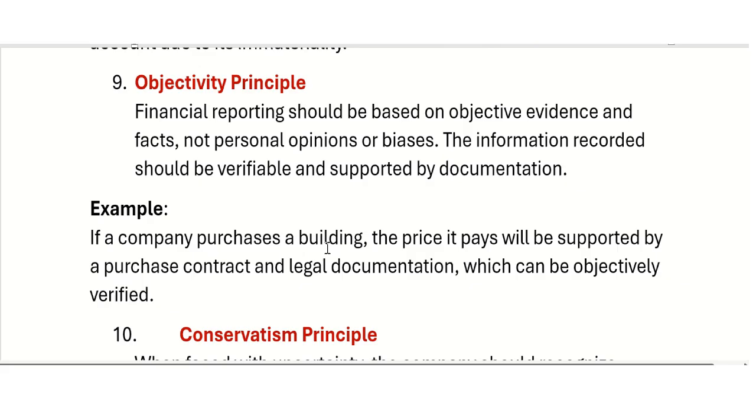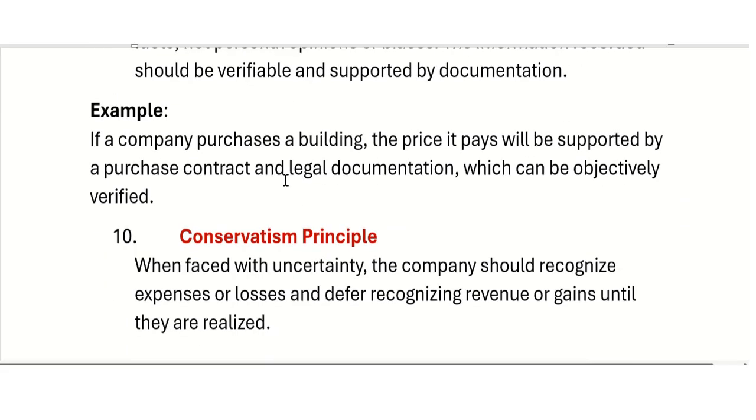Objectivity principle says that the financial report should be based upon objective evidence, meaning facts and figures, not personal opinion or bias, not subjective. The information recorded should be verifiable and supported by documents. If the sale that you are reporting is $10,000, there should be a sale invoice. If the company purchases a building, the price it pays will be supported by the purchase documents, contract, or legal documents, which can be objectively verified. So this is the objectivity principle.